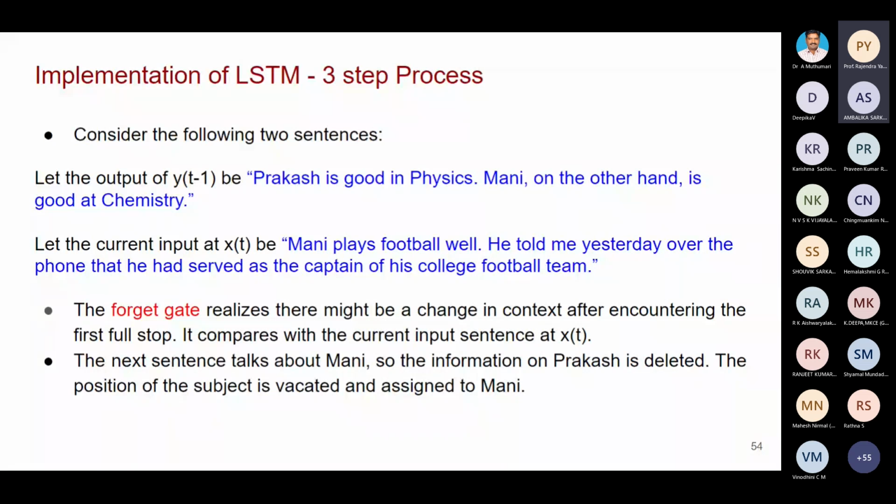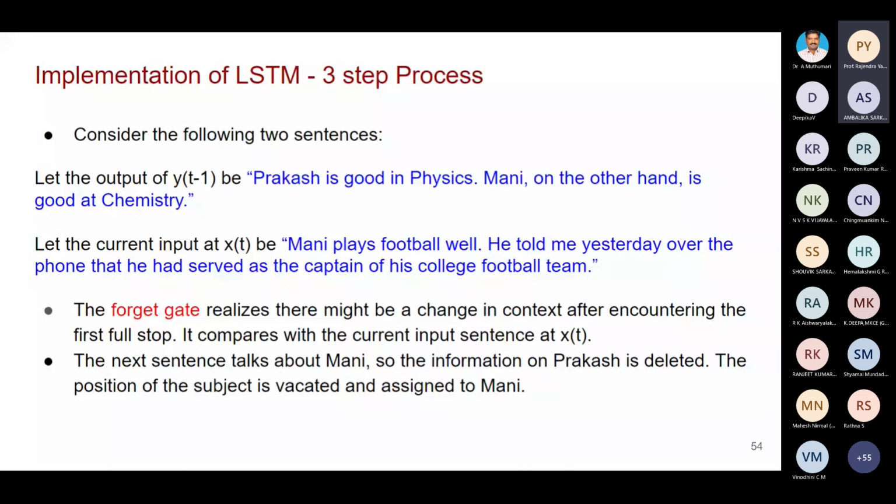college football team. You see, the previous one is about Prakash. It gives much importance to Prakash. So what is stored here? The context is about Prakash, so it is storing Prakash as the subject. But the current input is not talking about Prakash. It is giving importance to Mani.